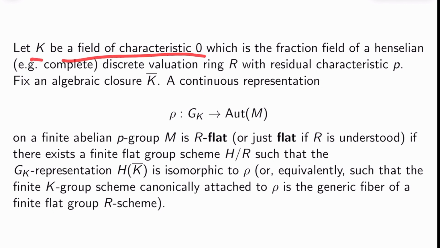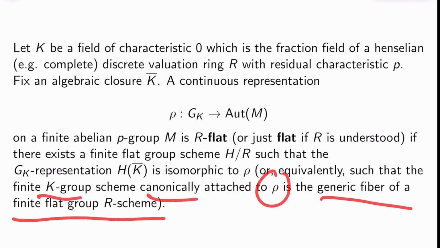Let K be a field of characteristic 0, which is the fraction field of a Henselian, e.g. complete, for example, discrete valuation ring R with residual characteristic p. Fix an algebraic closure K bar. We'll say that a continuous representation ρ from the absolute Galois group of K to Aut M on a finite abelian p-group M is R-flat, or just flat if R is understood, if there's a finite flat group scheme H over R, such that the G_K representation given by the K bar points of H is isomorphic to ρ, or equivalently, such that the finite K group scheme canonically attached to ρ is the generic fiber of a finite flat group R-scheme.